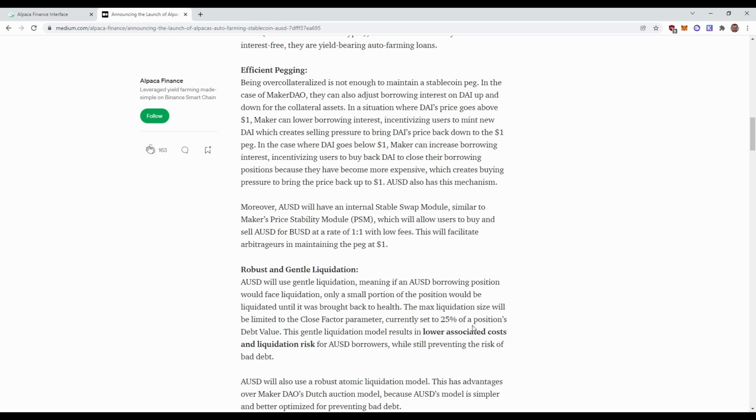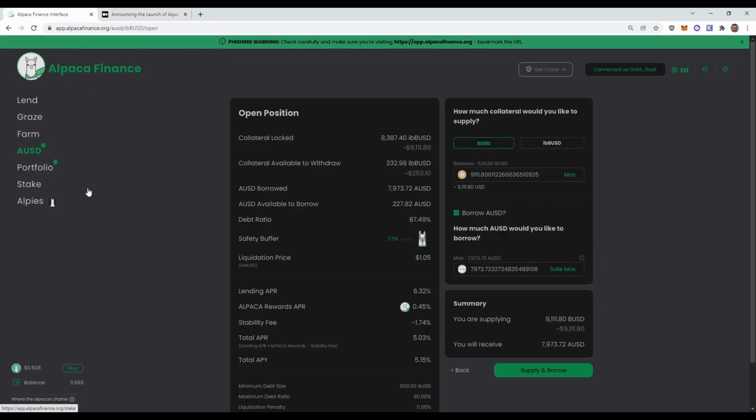So let's talk about when you are at risk of getting liquidated and when your position is getting safer, so moving farther away from getting liquidated. In this example here, IB/BUSD is our collateral. So if our collateral value drops in price, that means that we are moving closer to liquidation. IB/BUSD is not traded anywhere, so it will always just keep going up in price.